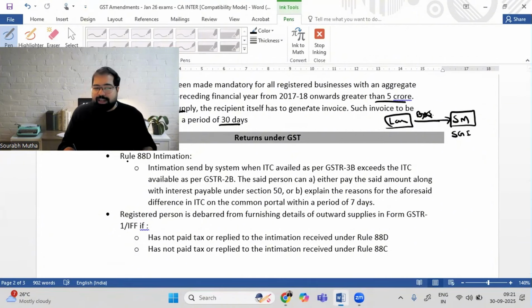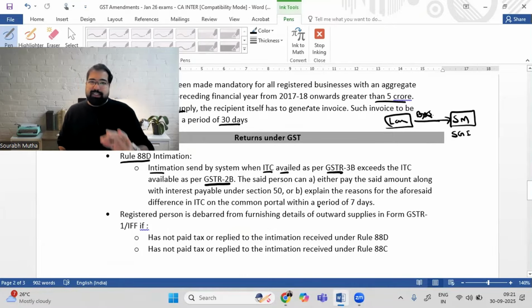And this intimation is under a rule called Rule 88D. D for difference. Intimation sent by system when ITC availed as per GSTR 3B exceeds the ITC available as per GSTR 2B. Okay, now what do you have? You have 7 days either to explain the difference. Why is there a difference?